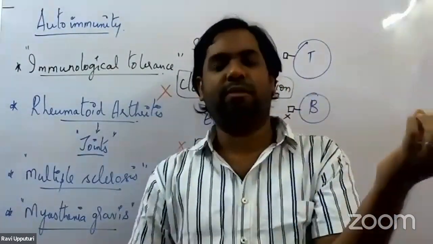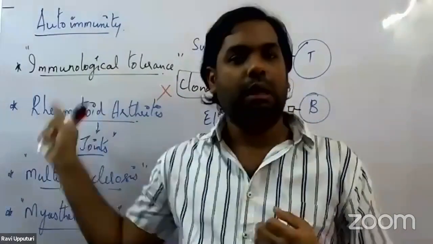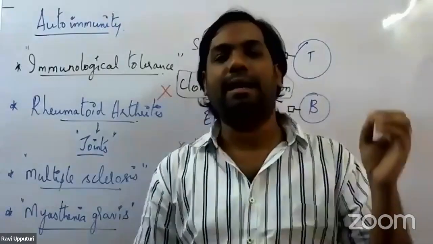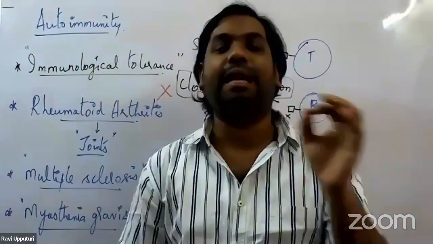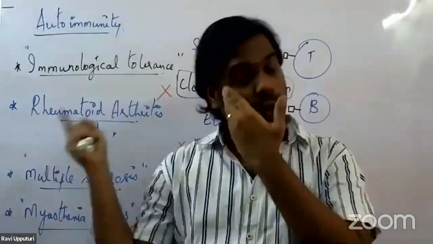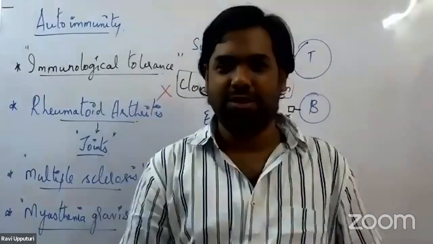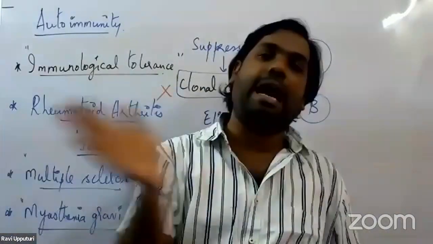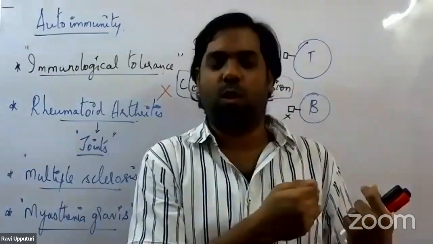Only once they bind to the receptor is there transmission of impulse from one neuron to the other. In myasthenia gravis, antibodies are directed against the acetylcholine receptors. Where are these receptors usually present? Mostly in the muscular cells, in the skeletal muscles. Once these antibodies target the acetylcholine receptors in the skeletal muscles, that's what happens.